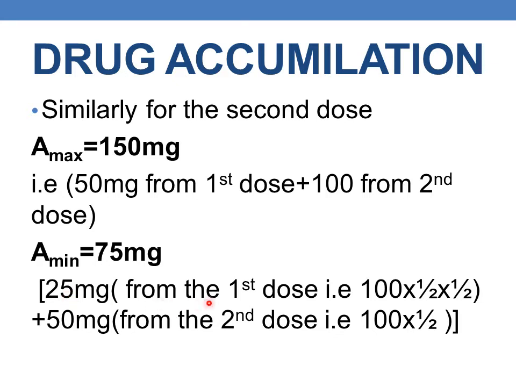The drug administered in the second dose has undergone only 1 half-life, and hence 50 mg remains. So 25 mg from the first dose and 50 mg from the second dose makes up an A minimum of 75 mg. So after the second dose, A max will be 150 mg and A minimum will be 75 mg.